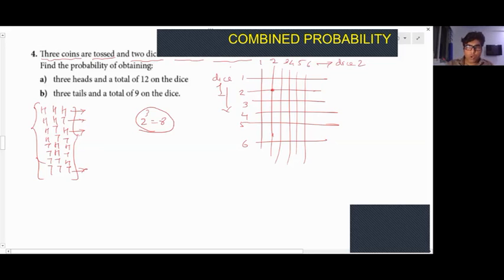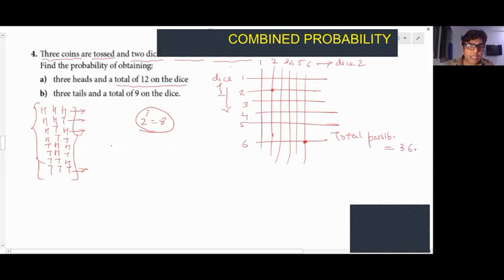Now, what does this pointer mean? This one means 2, 2. That means 2 on dice 1, 2 on dice 2. Now what do they want? They want a total of 12 on the dice. That is only possible here, 6, 6, right? And how much is total possibilities? As we have done in earlier questions, I'm not getting into that. Total possibilities is 36. We already know it, right?